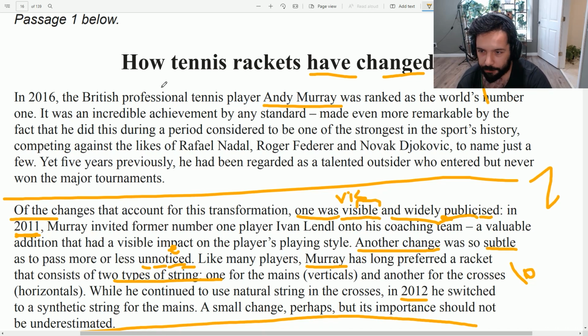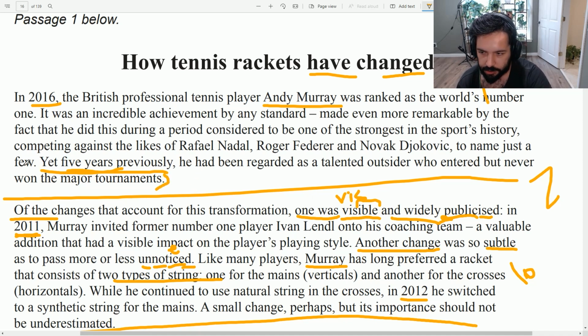The British professional tennis player Andy Murray was ranked as the world's number one. Okay, but what about the 5 years prior to that? It was an incredible achievement by any standard, made even more remarkable by the fact that he did this during a period considered to be one of the strongest in the sport's history, competing against the likes of Rafael Nadal, Roger Federer, and Novak Djokovic, to name just a few. Yet 5 years previously, he had been regarded as a talented outsider who entered but never won the major tournaments.